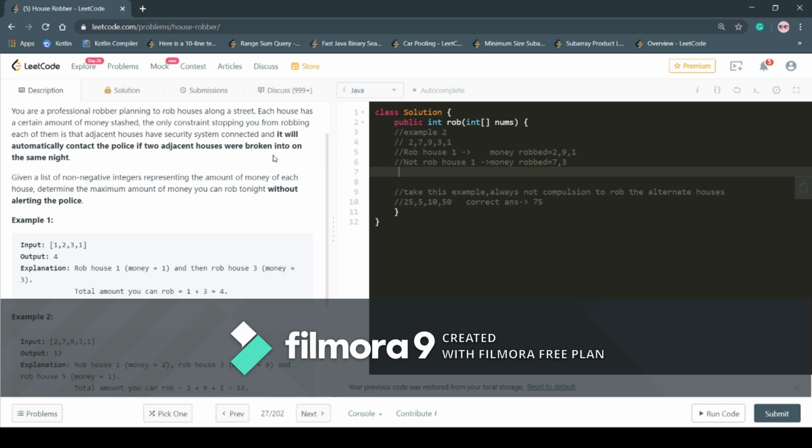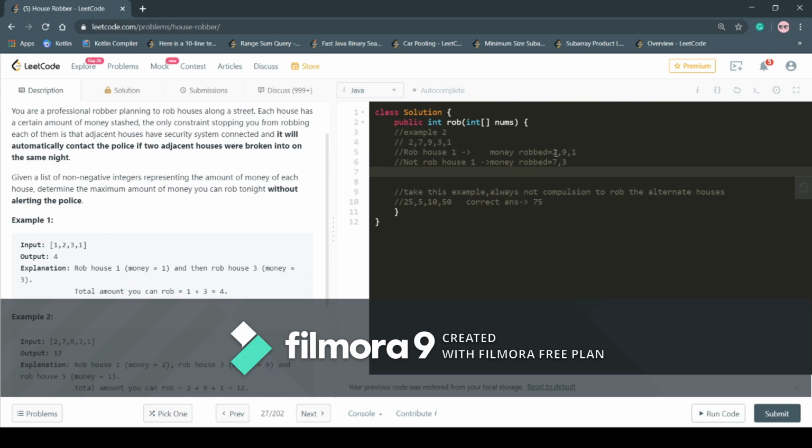If we rob house 1, then we can't rob house 2, but we can rob house 3. And the same for house 3. If we have robbed it, we cannot rob house 4, but we can rob house 5. So we come to the conclusion that the maximum money we can rob is 12.